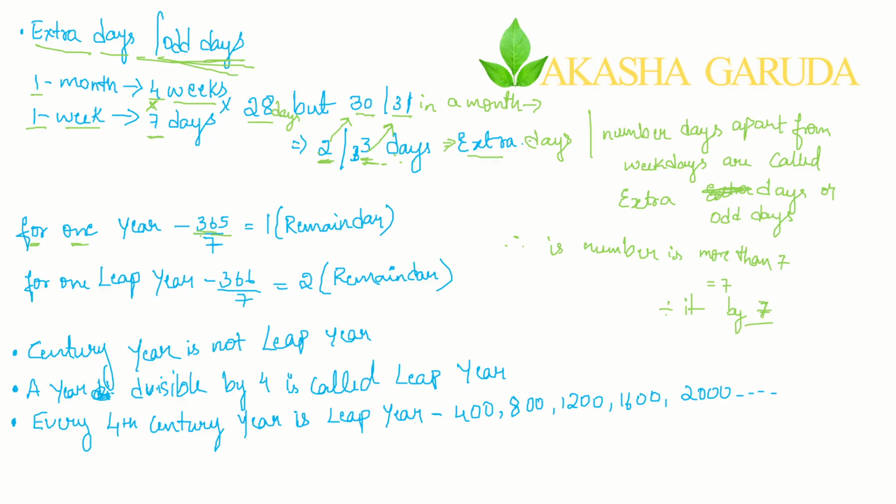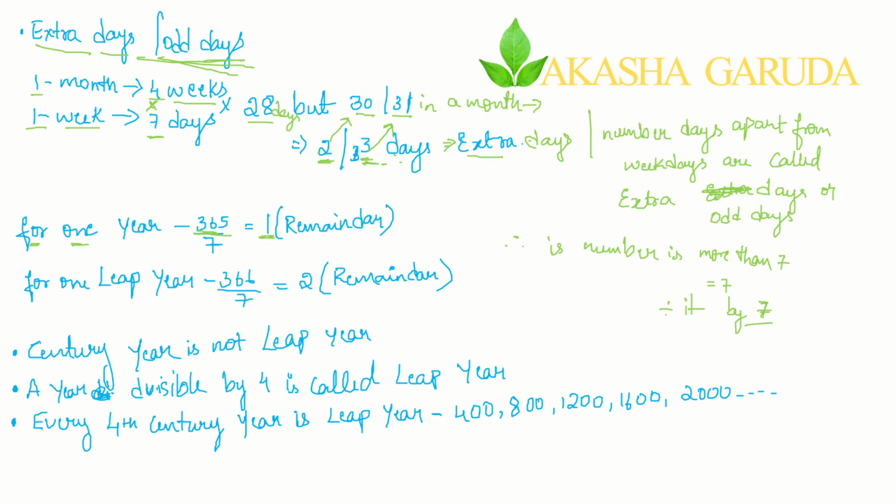To find how many odd days or extra days there are in a year, you take 365 and divide it by 7. The remainder you get is 1.